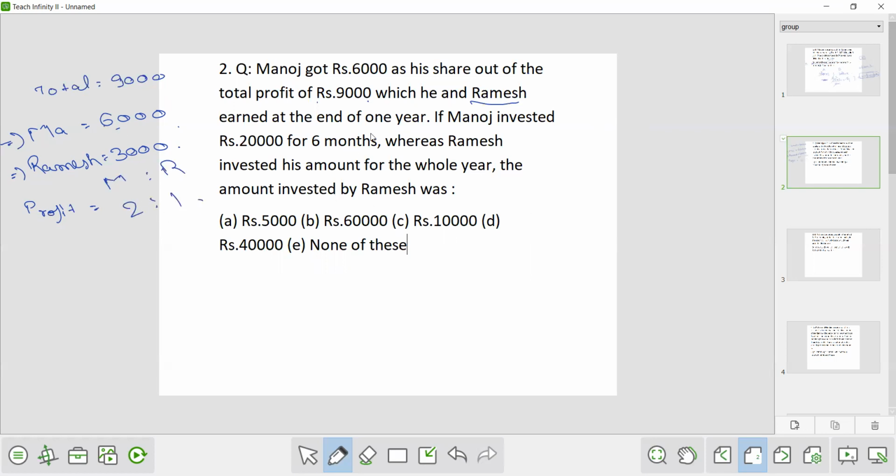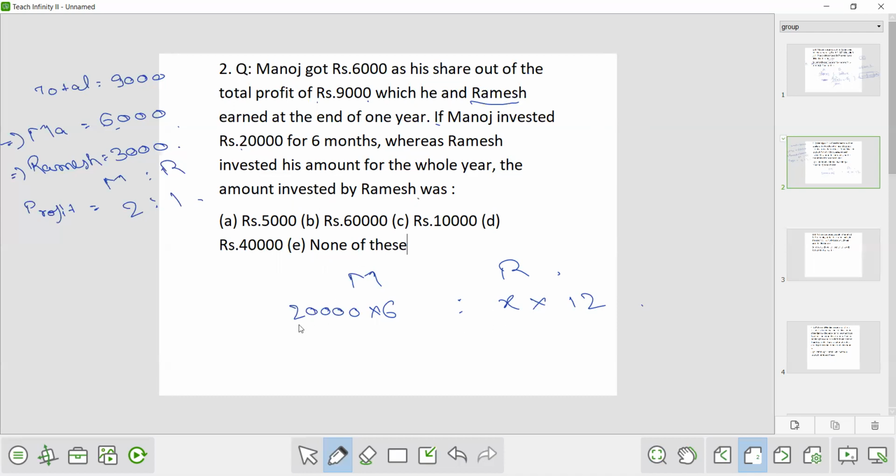6,000 upon 3,000, 2:1. Now, if Manoj invested rupees 20,000 for 6 months, so here is your Manoj and here is your Ramesh. So Manoj invested 20,000 for 6 months, whereas Ramesh invested his amount for the whole year. We don't know how much amount was invested by Ramesh. Let's say X, and he was there in the business for the whole year. So multiply it by 12. Now we have to calculate what is the amount invested by Ramesh.